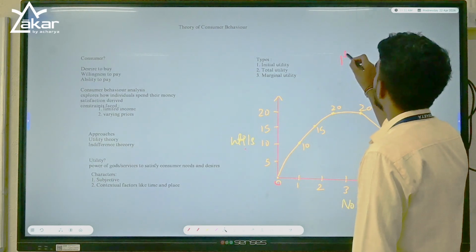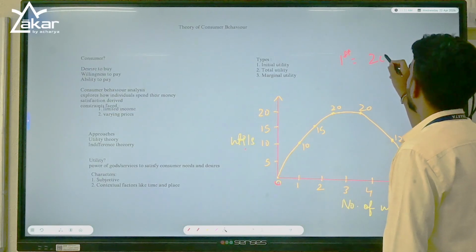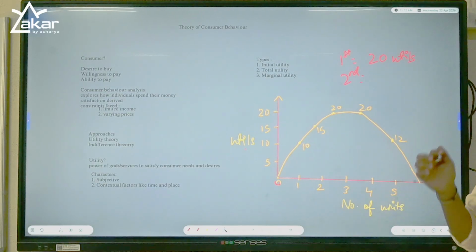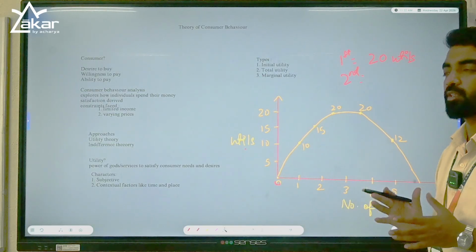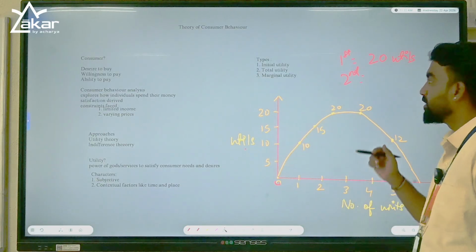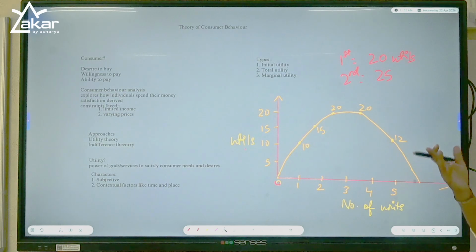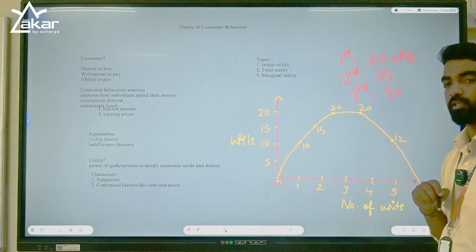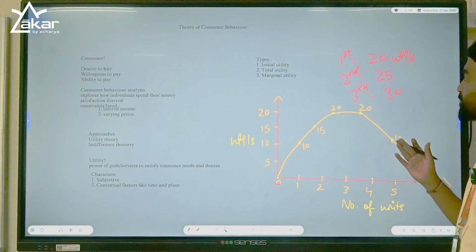Let's say after the consumption of the first product, you will give 20 utils. It is your favorite thing, let's say some sweet, you will say 20. You are not satisfied with that, I mean you are not done with that, you will ask for one more because you like it too much. Now you will rate it 25. After consumption of the second piece of sweet, you are more satisfied than with the first sweet. Then again the third, you will say 27, or let's say 30 for easy calculation. And now you have reached your saturation. You feel it's enough, I don't require more.